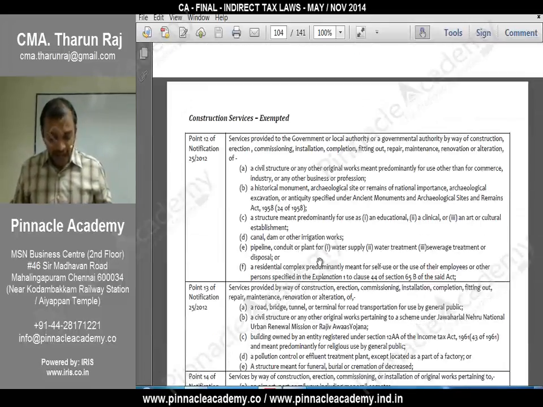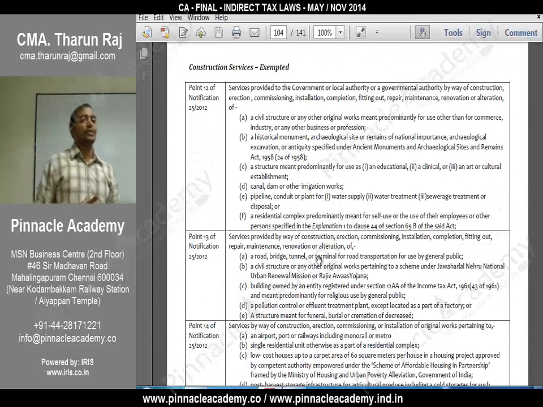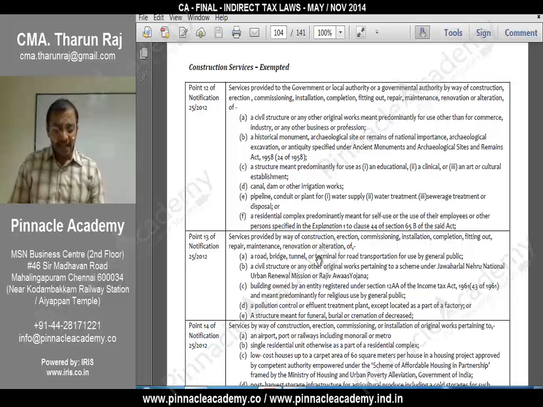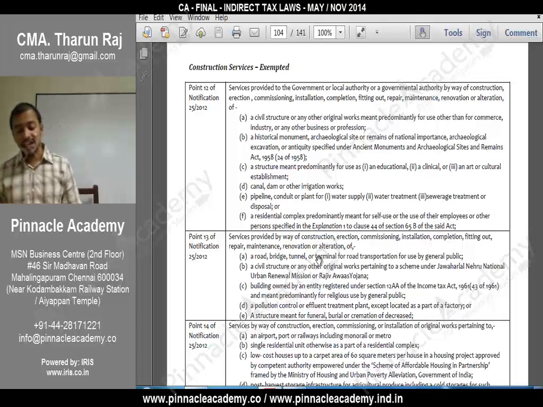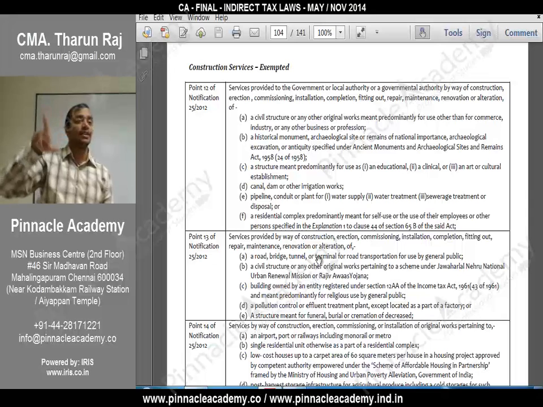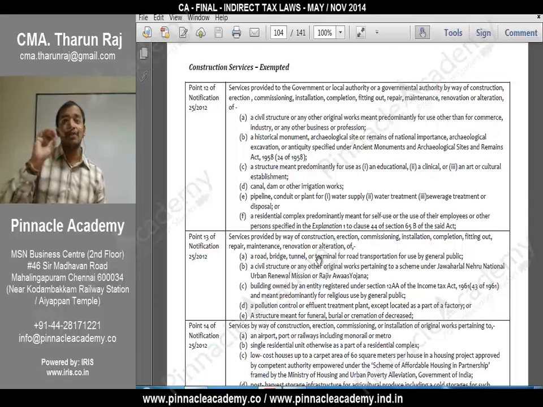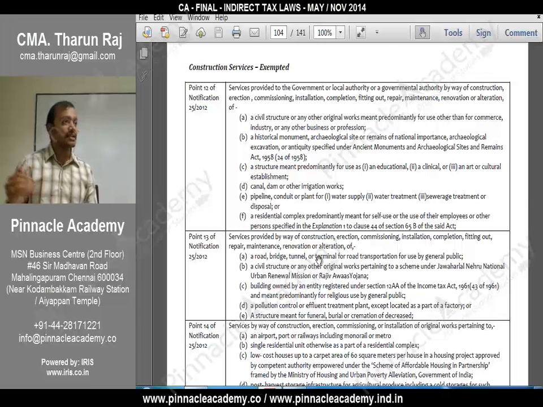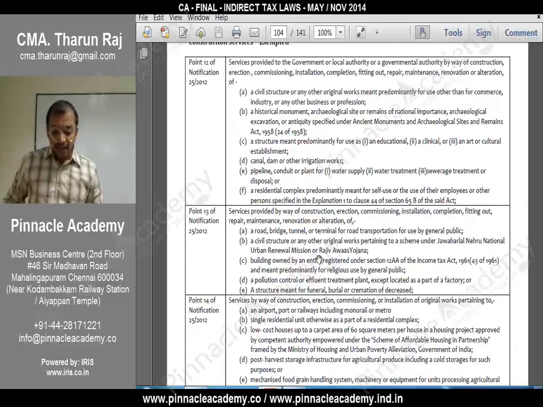Next, we have certain exemptions with respect to construction services. What are those exemptions? See there. Services provided to the government or local authority or a governmental authority by way of construction, erection, commissioning, installation, completion, fitting out, repair, maintenance, renovation, alteration. So anything, not necessarily construction. Construction will always be with respect to new properties. Okay, repairs, maintenance, all these things of what?